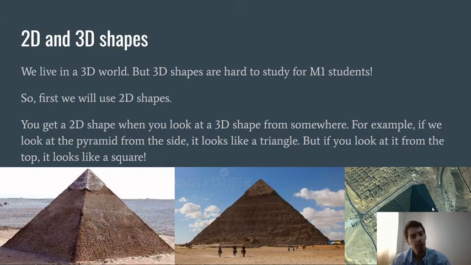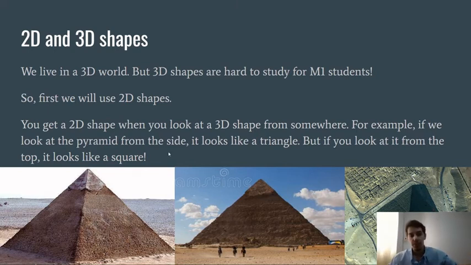So how do you get a 2D shape when you look at a 3D shape, right? So example, if I take this cup, this cup is 3D, yeah? But if I look at it from a point of view, example, we look at it this way, it's going to look like a kind of rectangle, right? But if we look at it this way, it's going to look like a circle, okay? So this is a 3D object, but this 3D shape has a circle, which is a 2D shape, and has this kind of rectangle that is also a 2D shape, okay?